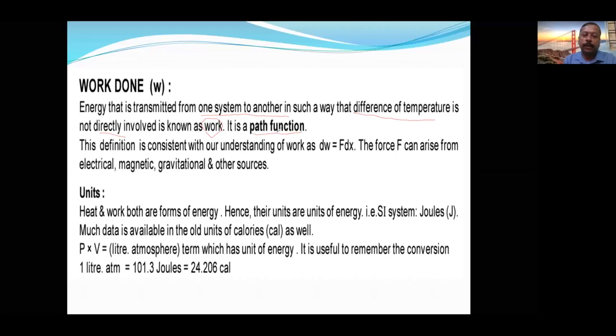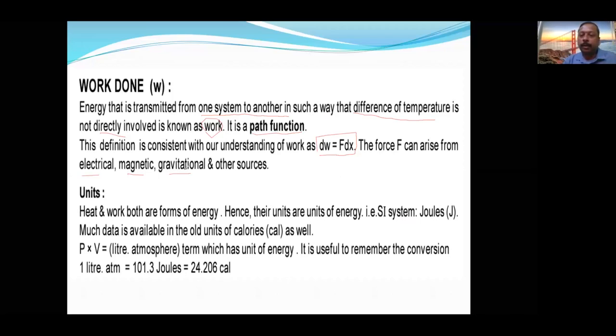As far as work is concerned, it is a path function. That means it is not a state function. So this definition is consistent for understanding work as force into displacement. Here force can arise from any type of force, electrical, magnetical, gravitational. That's why work itself is divided into many types.